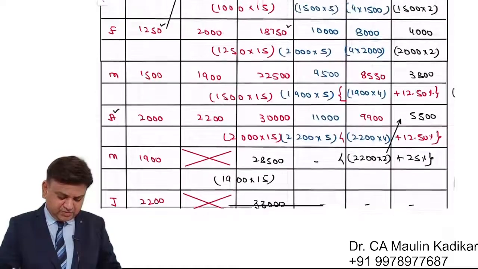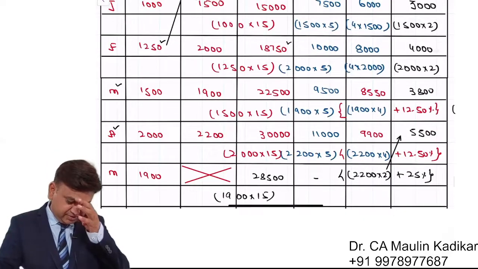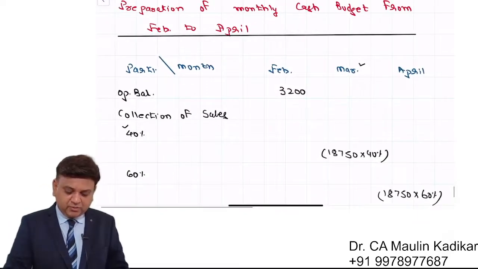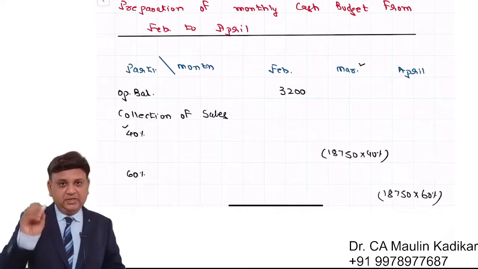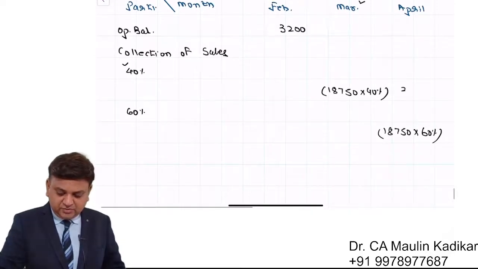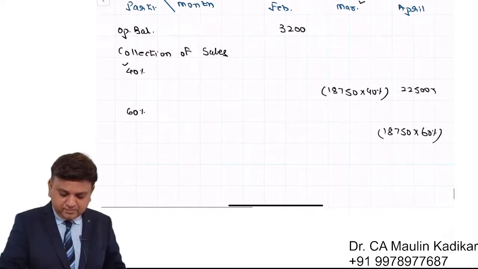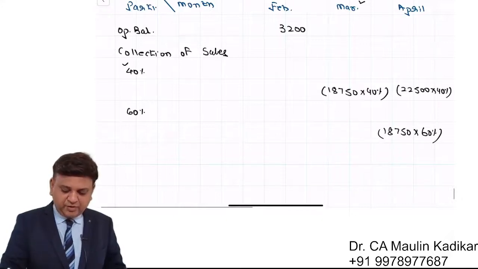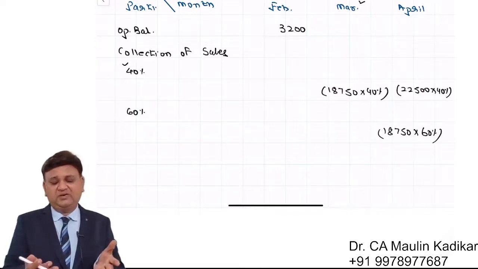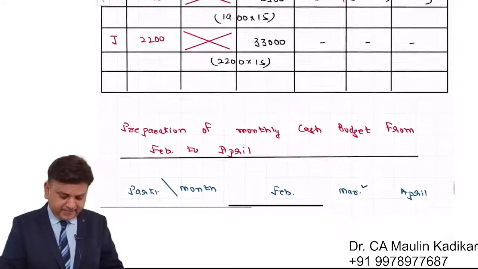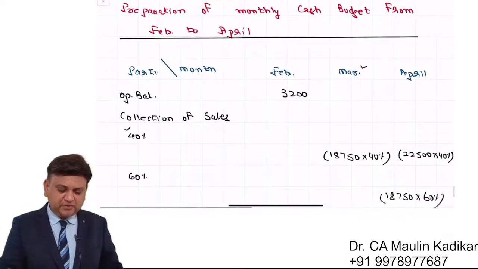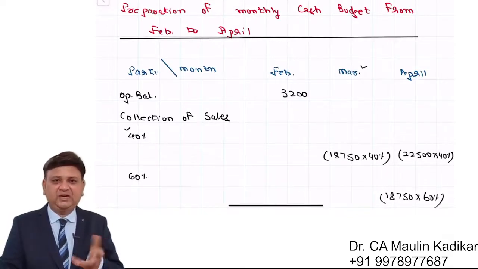After February, March month. So March month sales information is given, 22,500. So 40% of 22,500 would be collected in April. So in the column of April, and against 40% we will mention 22,500 into 40%. Remaining would be collected in the month of May, and we are not concerned with that. Whatever is the sales of April, that would be collected in the month of May and June. Again, we are not concerned.